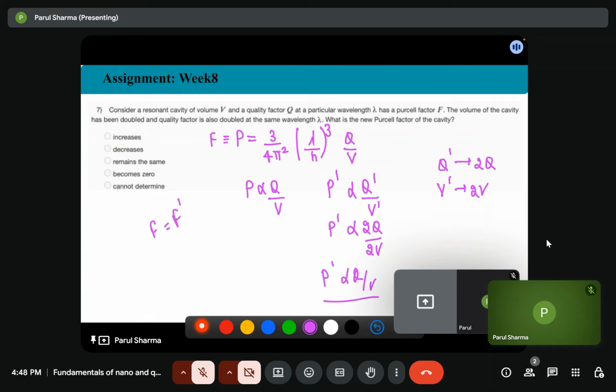So the factor Purcell, the quality factor and the volume, triple at the same time. The correct answer is option 3.